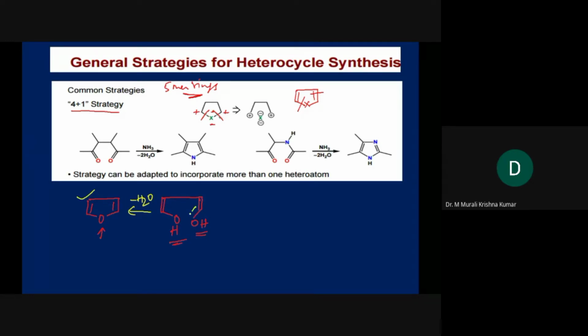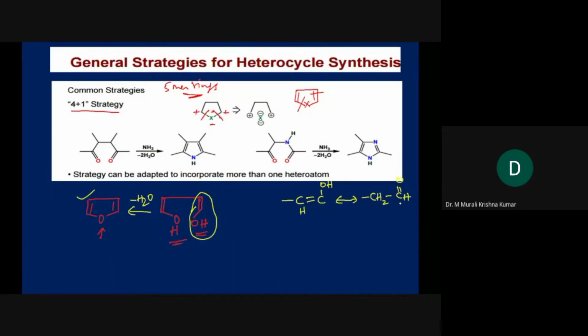But what is this functional group? This is C=C-OH, an enol. If you write it in a different way, it is almost like keto-enol tautomerism, CH2-C=O. Both are the same.